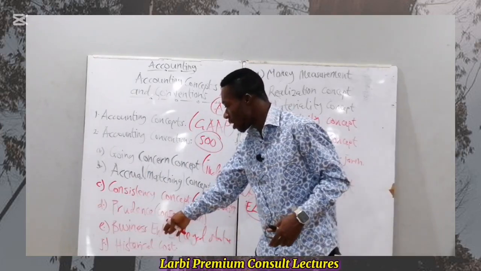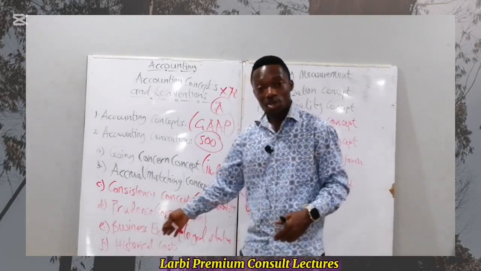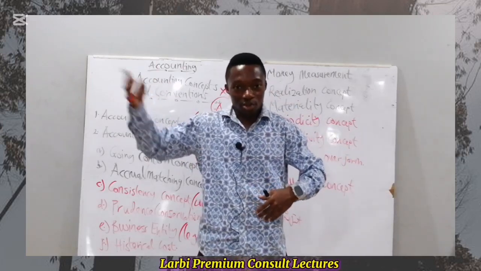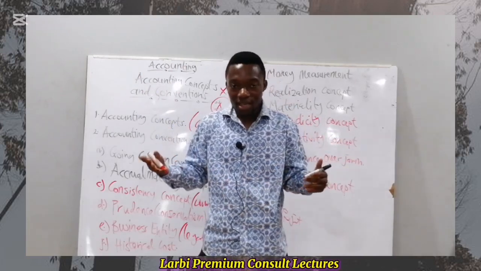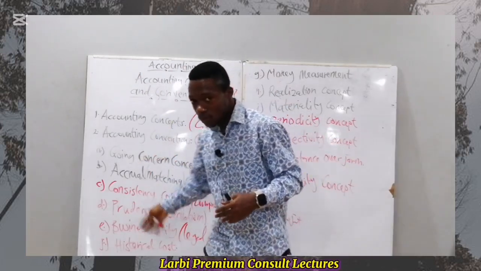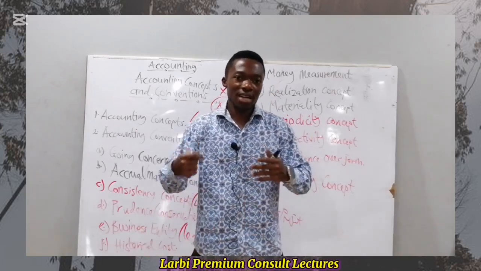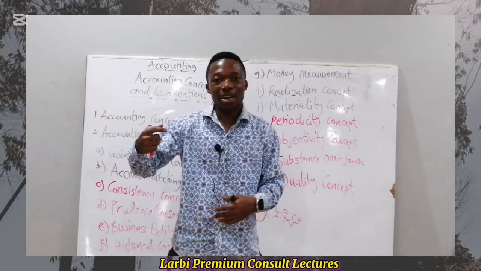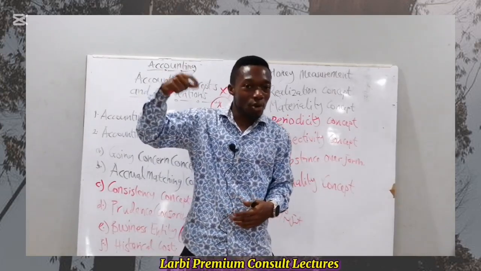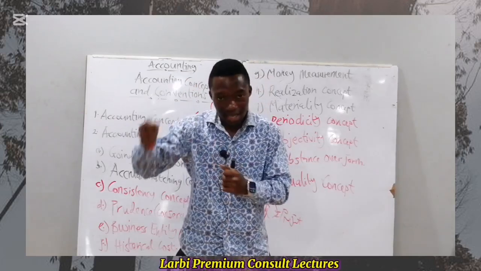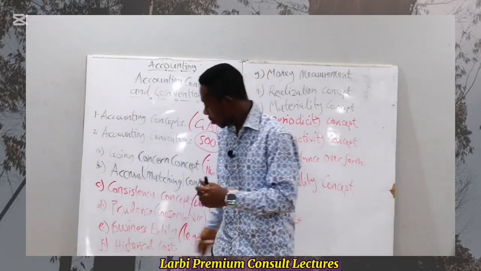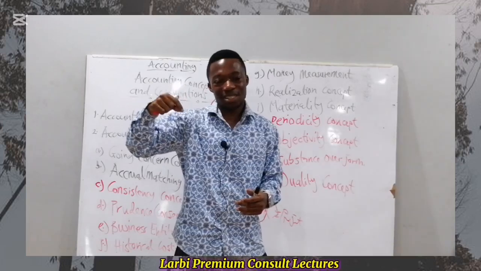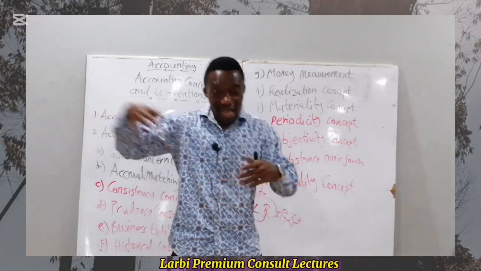Back to the next one, historical cost concept. The idea here is that when we say something historical, we're talking about past or previous information or an idea. So historical cost concept is saying that when it comes to recognizing what? Transactions, their value in the financial statement is supposed to be recognized based on their true cost or their original cost at which the item was bought or purchased. Are you following that? Yes. So when it comes to historical cost, accountants are advised to record the original value of the transaction at which the item was bought or purchased in the financial statement.